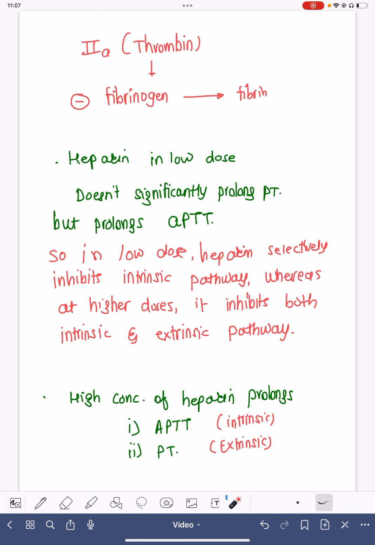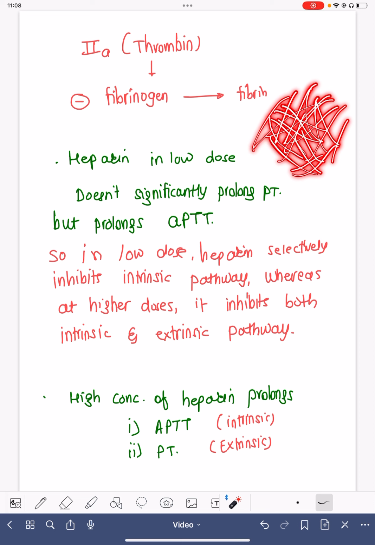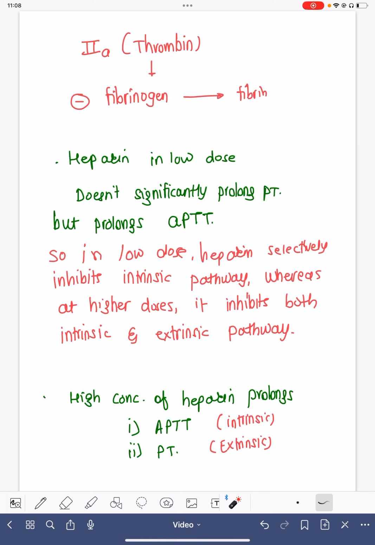We must know that factor 2, which is called thrombin, is responsible for converting fibrinogen into fibrin. As this thrombin is inhibited, this conversion of fibrinogen into fibrin is inhibited, and fibrin is the main component of the clot, because the clot is made up of this fibrin with platelets, RBCs, neutrophils, and all the other components in it.